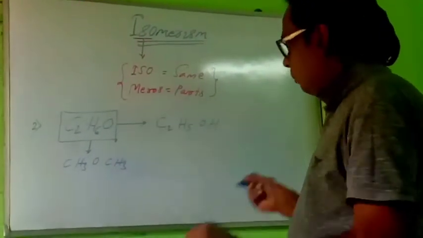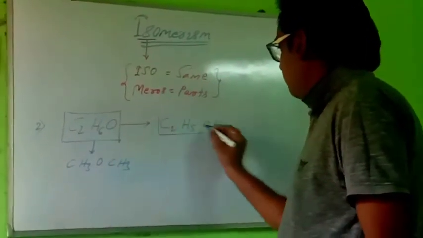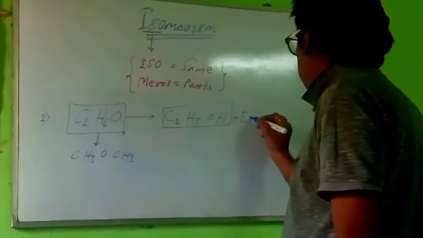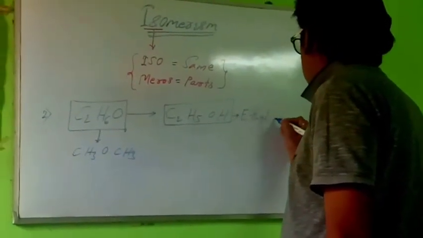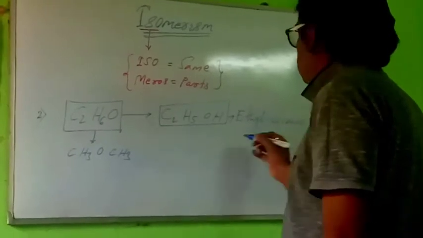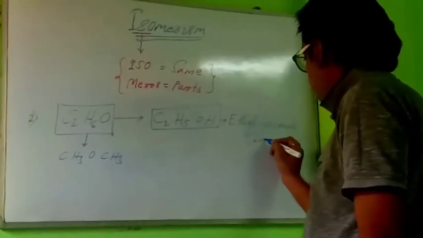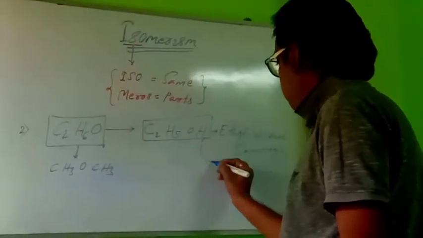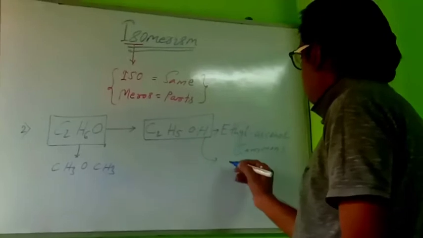What is the name of this compound? This one is alcohol, ethyl alcohol. Ethyl alcohol is the common name actually. So what is the IUPAC name? The IUPAC name is ethanol.